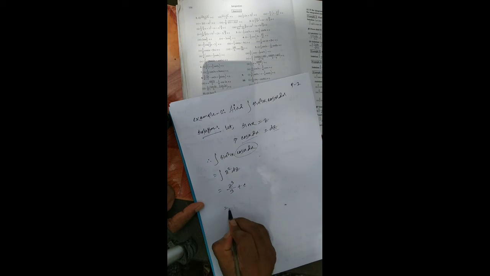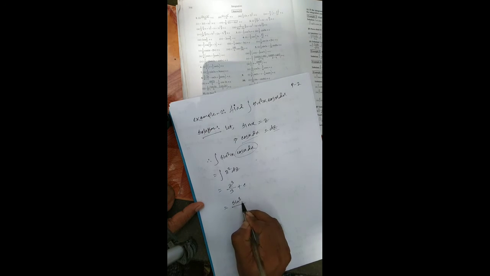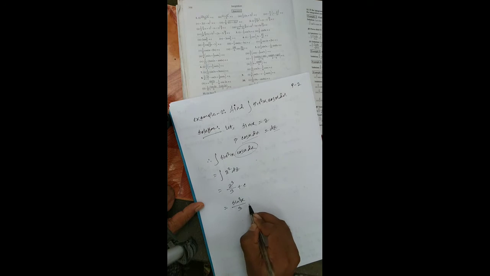Here the integration of z square is z cube by 3 plus constant c. Now we put the value of z. Z is equal sin x. Therefore sin cube x by 3 plus c. This is the answer.